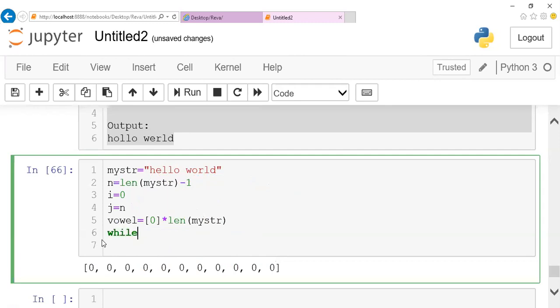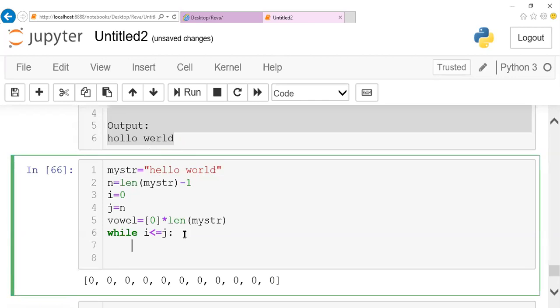So let me have while i less than or equal to j. I told you two persons are going to stand here, one at the start and one at the end. Until where are they going to go? They are going to go only till the midpoint. The midpoint condition I mentioned is less than or equal to j. I just mentioned until it's less than j. This is my condition. Now let me go ahead further.